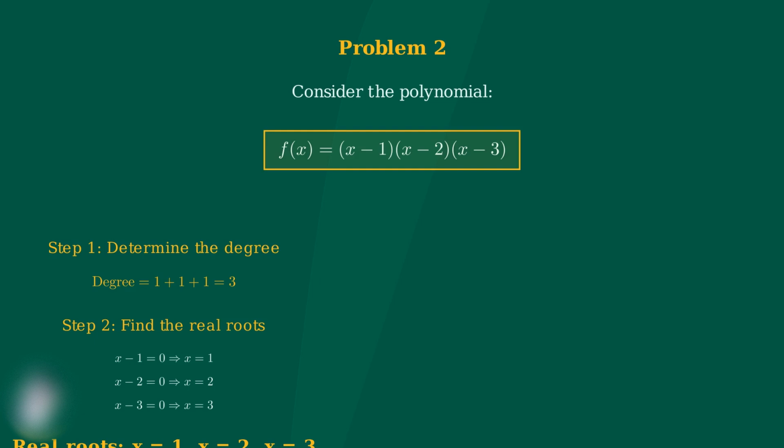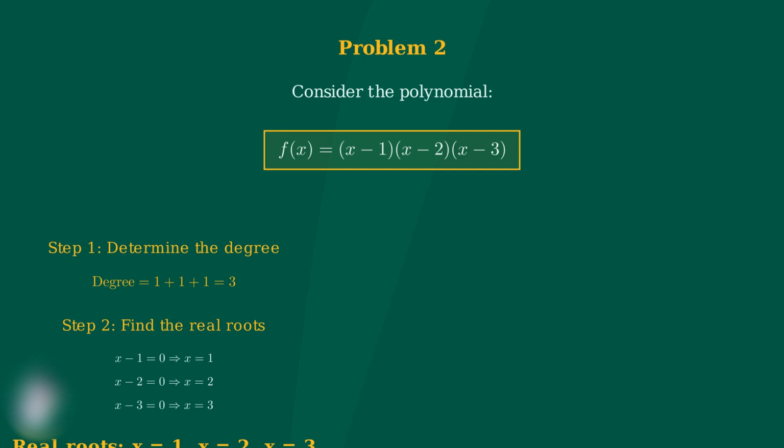Notice that the number of real roots equals the degree of the polynomial, which is the maximum possible. This example demonstrates an important point. While a polynomial can have at most as many real roots as its degree, it can achieve this maximum. In this case, our degree 3 polynomial has exactly 3 real roots, reaching the theoretical maximum.